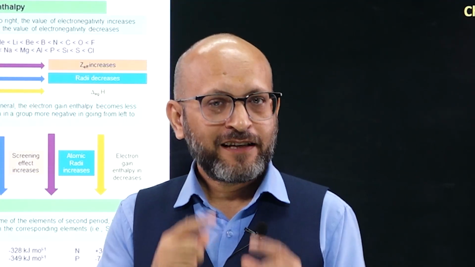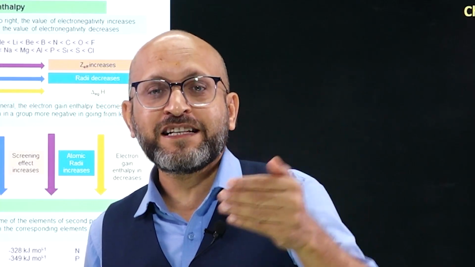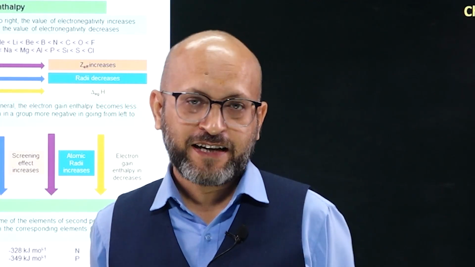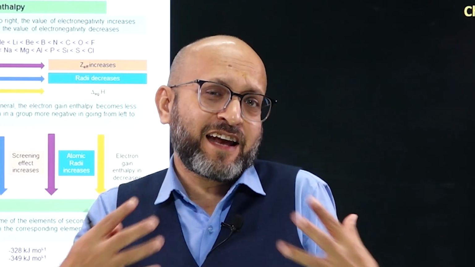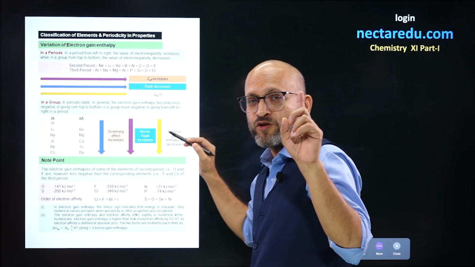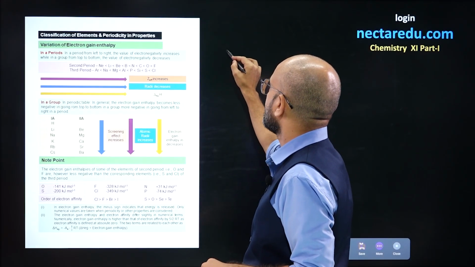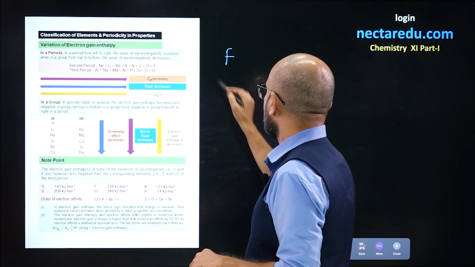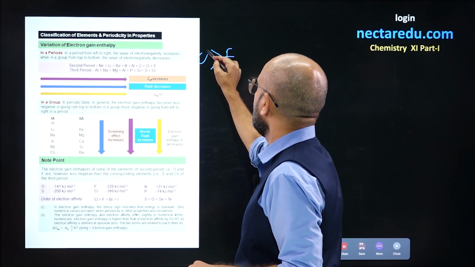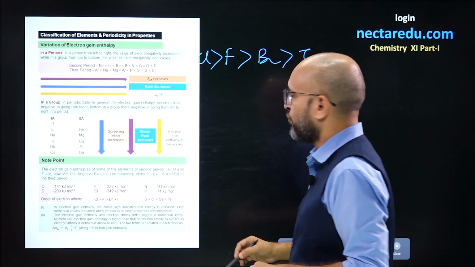That's why the electron gain enthalpy of group 17 is most negative; they emit the maximum energy on addition of an electron because they are happy. So group 17 has the most negative electron gain enthalpy, and in group 17 what is the order? Fluorine, chlorine, bromine, iodine. What?